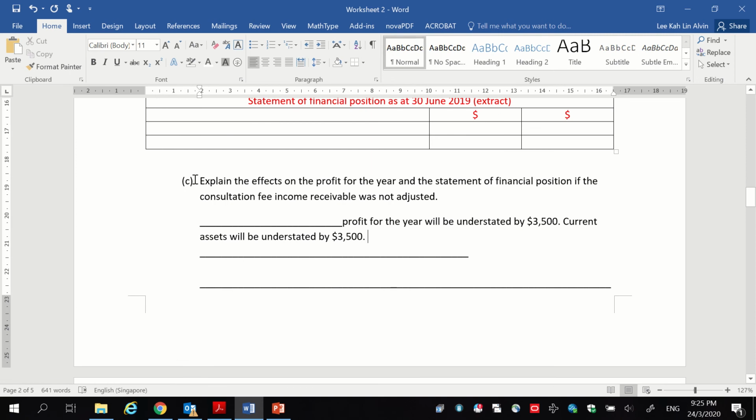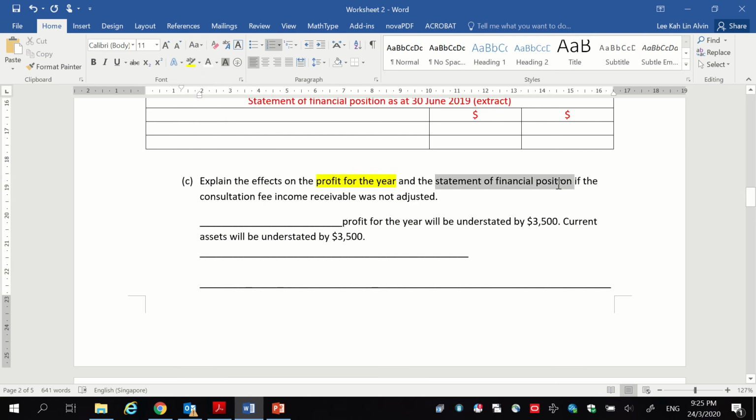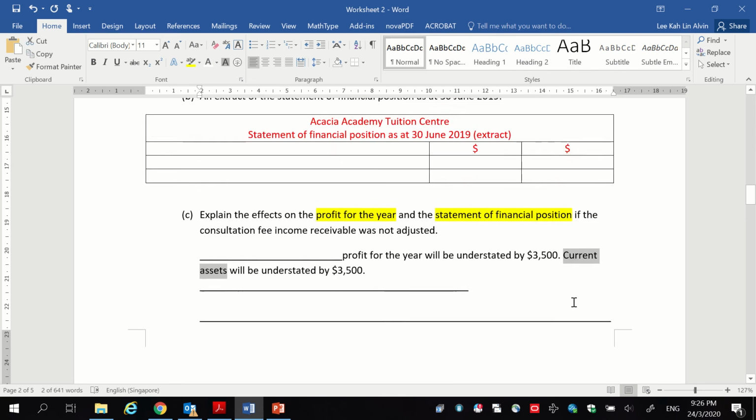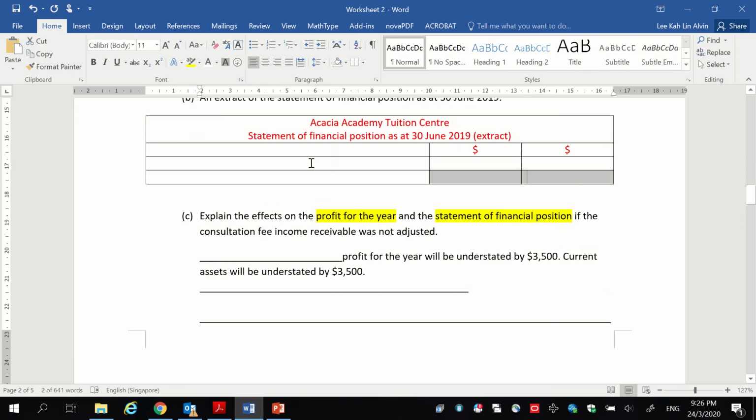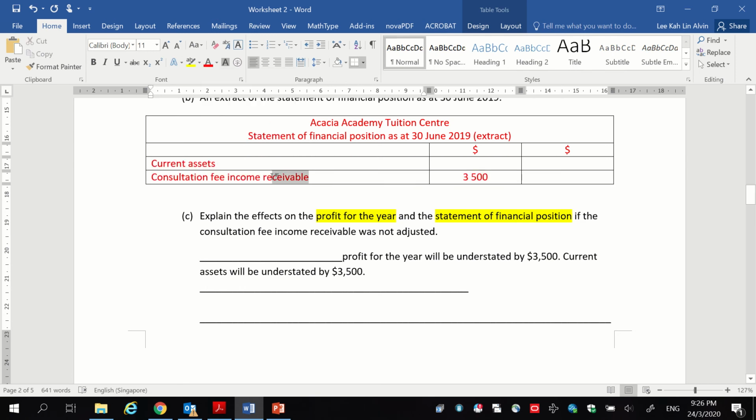So just be very careful, okay? In this question, I know that it is long, but please be mindful that they are actually asking you for two different things. One, the effects on the profit, and two, the effects on the statement of financial position. If they ask you for the statement of financial position's effects, please be very clear whether it is current assets that you're talking about or current liabilities. In this case, I said it is a current asset because this is a receivable that we are talking about, and receivable is under the current assets.